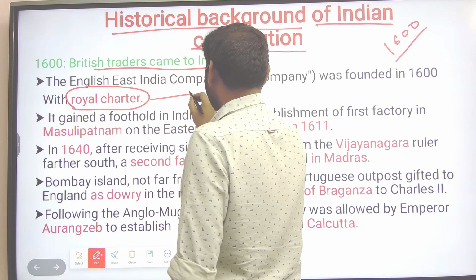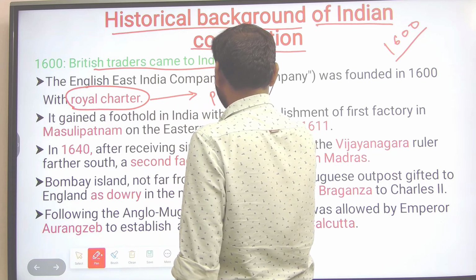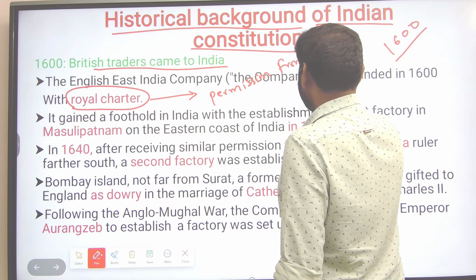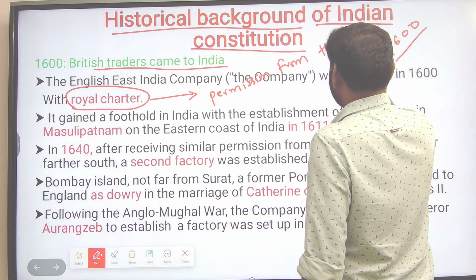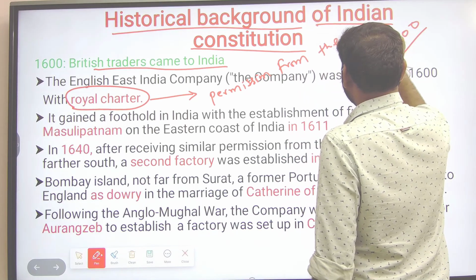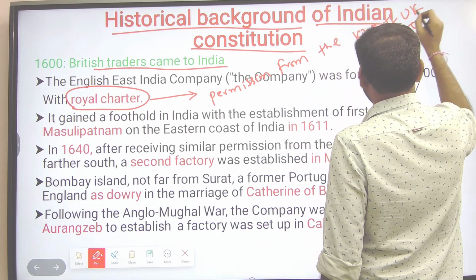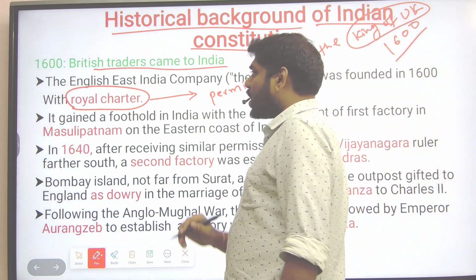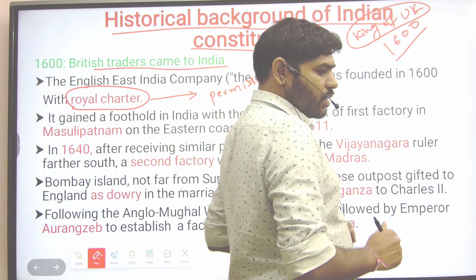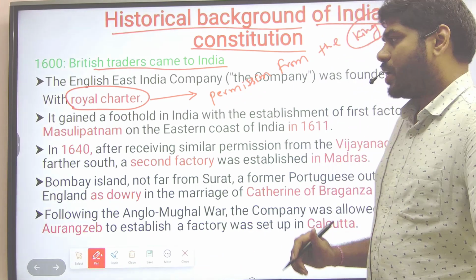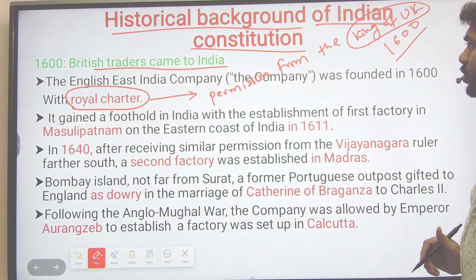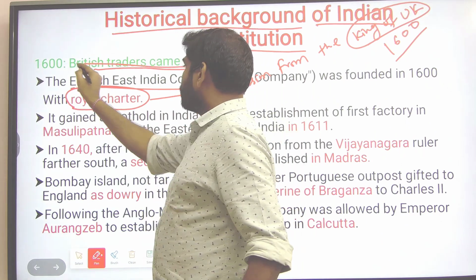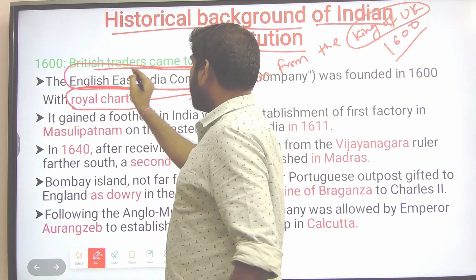Royal charter is nothing but a permission from the king of the UK. Under the royal charter, Queen Elizabeth gave permission to a few traders to establish the East India Company in India to carry out trading activities.